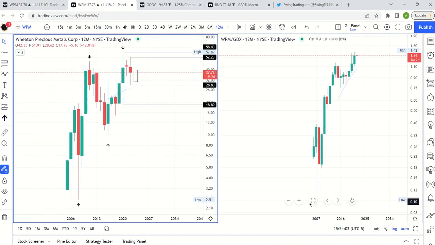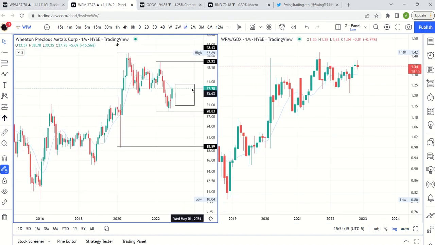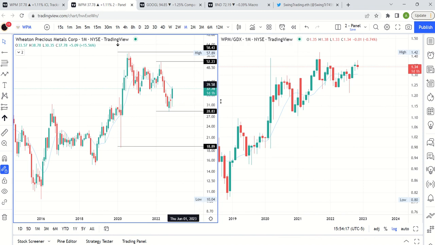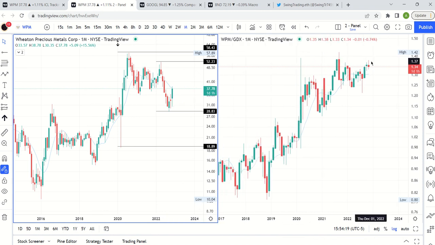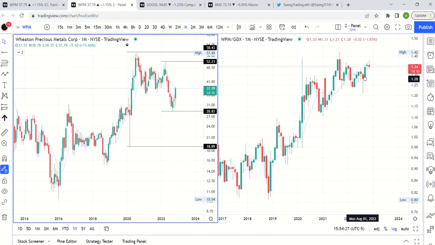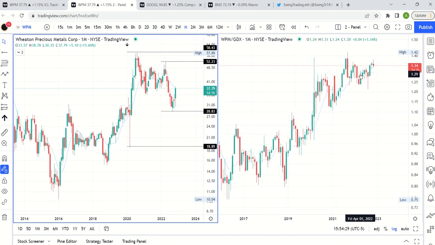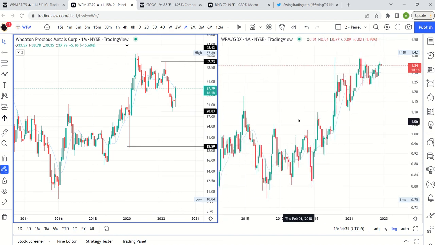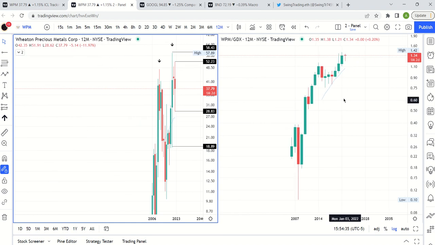So let's look at the ratio charts. This is your ratio chart here on the right-hand side. Let's zoom down to a monthly and just look at the charts side by side. And you can see we're much closer to making a new high on the ratio chart of WPM versus GDX than the absolute chart, which means it is one of the better performing ones in the index right now, within GDX, I should say.